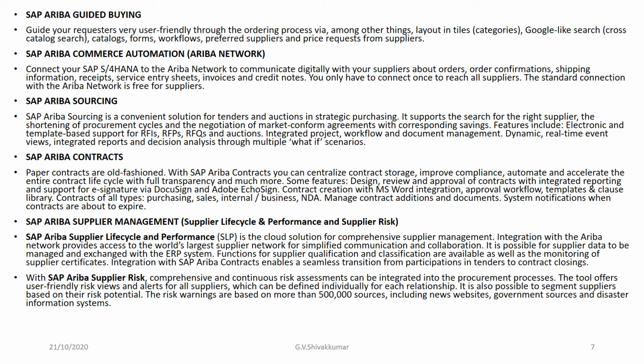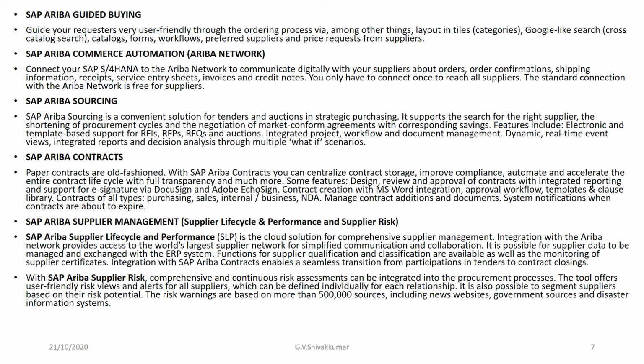SAP Ariba Supplier Lifecycle and Performance, right? It's a cloud solution for comprehensive supplier management. Integration with Ariba Network provides access to the world's largest supplier network for simplified communication and collaboration. It is possible for supplier data to be managed and exchanged with the SAP ERP system, and functions for supplier qualification and classifications are available, as well as monitoring of supplier certificates. Integration with SAP Ariba Contracts enables a seamless transition from participation in tenders to contract closing.